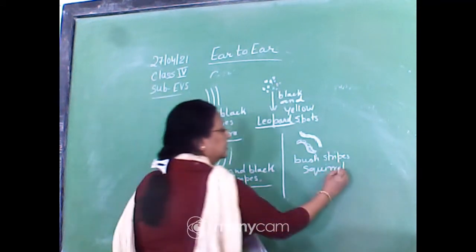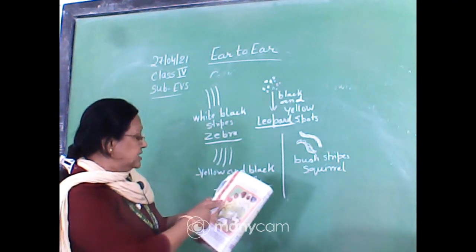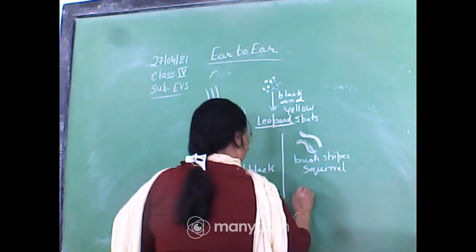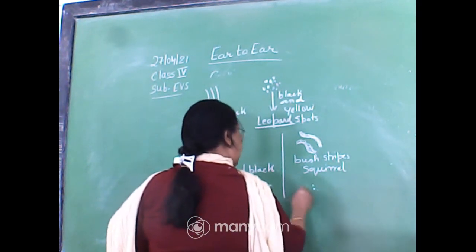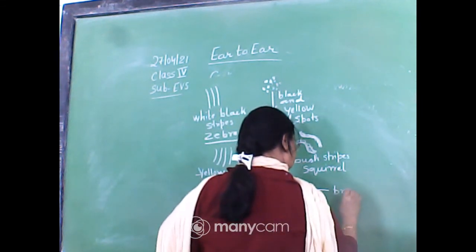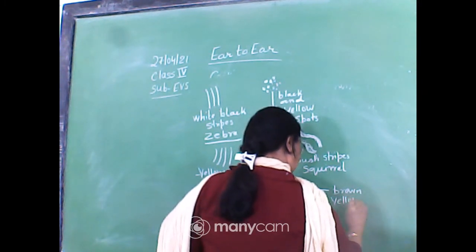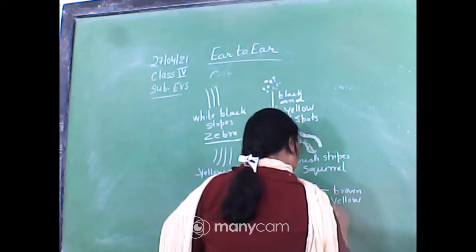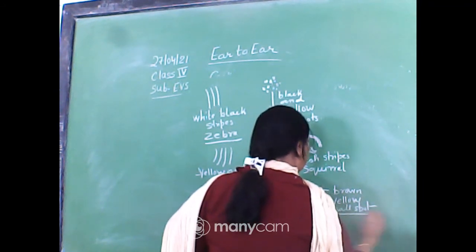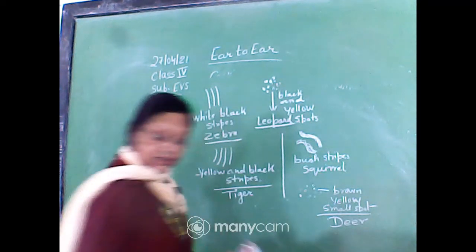And now the last one is remaining, and that spot is, this is the small spot, or you can say brown and yellow. Brown, yellow, small spot. This is for deer. Understood?